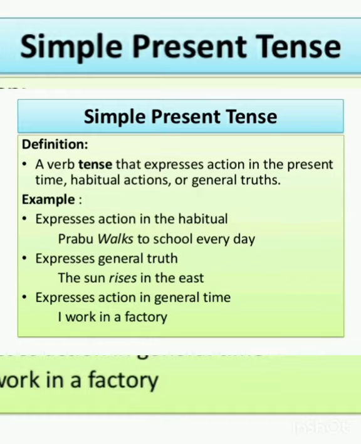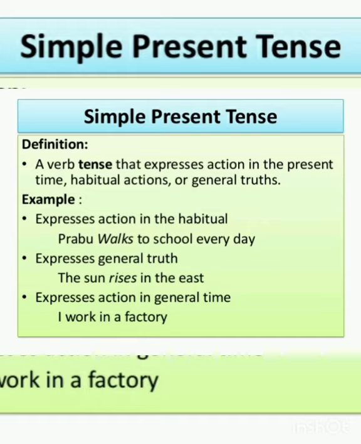Try to understand. Simple present tense is used to express a habitual action, first thing, and the second thing is that it is used to express general truths, and then it is used to express an exclamatory sentence beginning with here and there, and it is used to express planned activities, and finally to introduce the quotations. You can see the examples here for simple present tense.